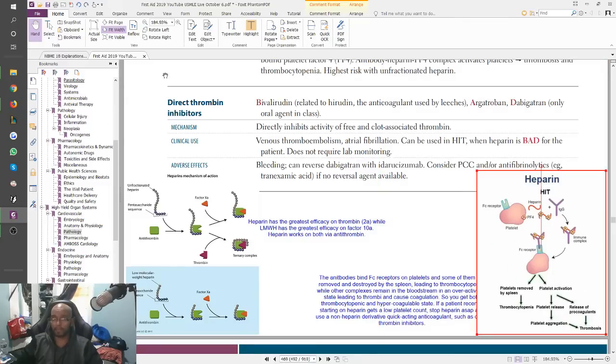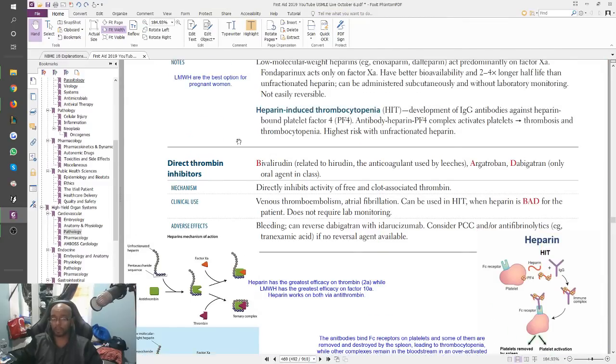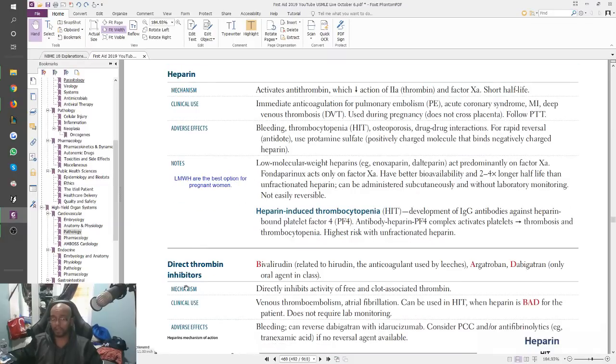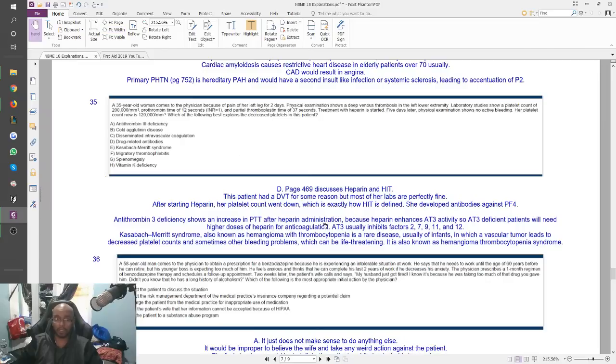Really bad. You never give that patient heparin again, and now you would start giving that patient low molecular weight heparins, right? Or direct thrombin inhibitors if necessary.